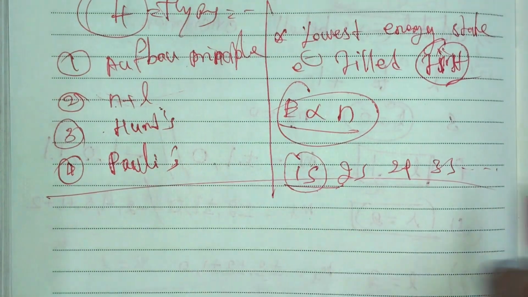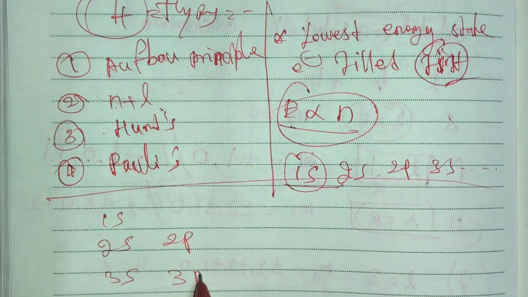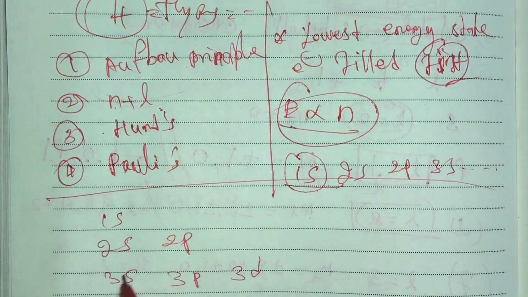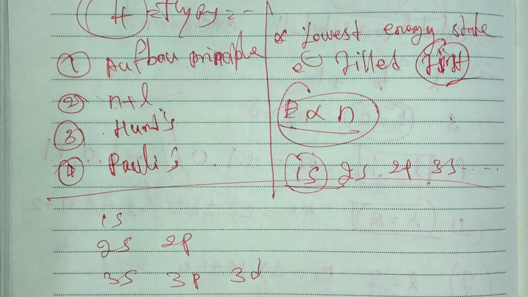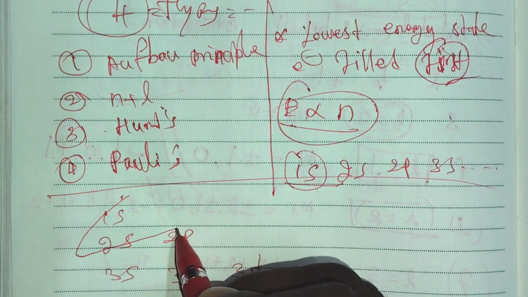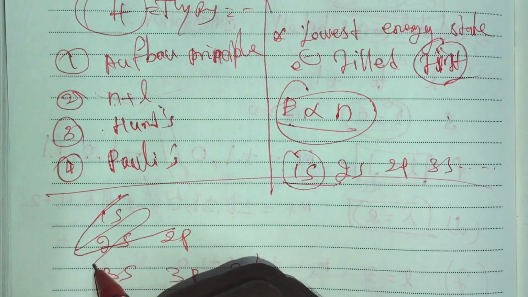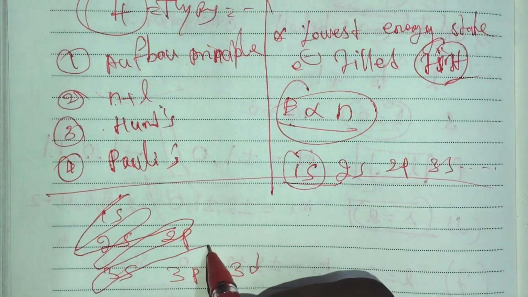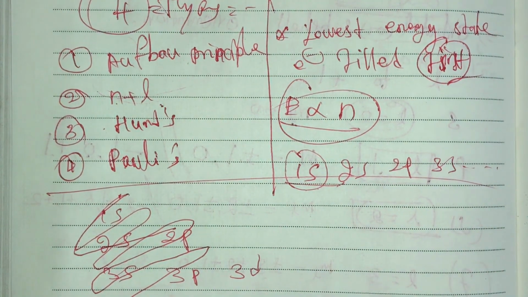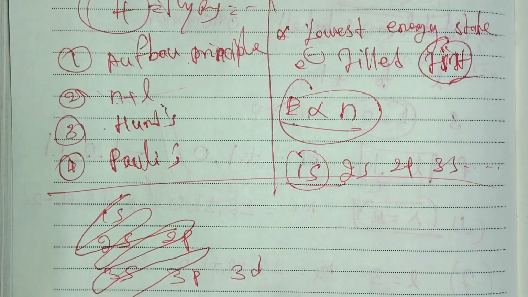According to the Aufbau principle, the order is 1s, 2s, 2p, 3s, 3p, 3d, and then 4s, 4p, 4d, 4f, like that. So this electronic configuration is based on the energy level of the orbital.